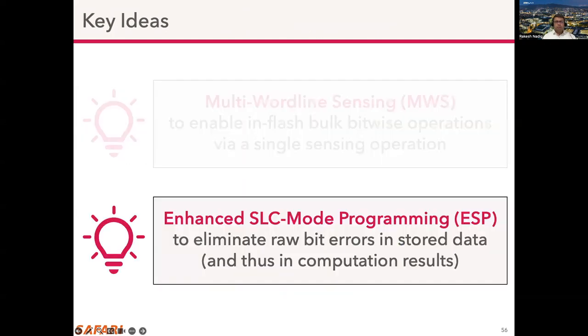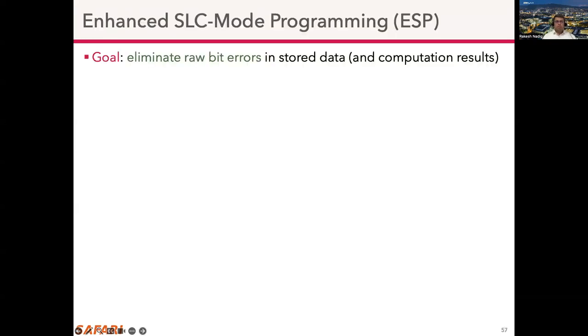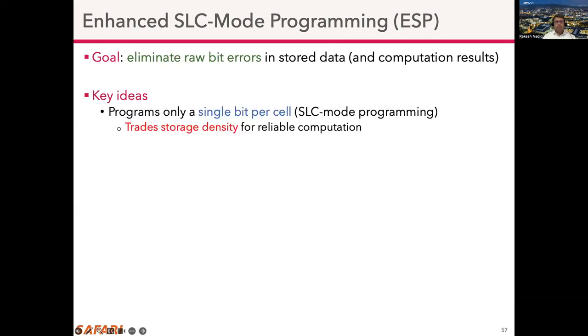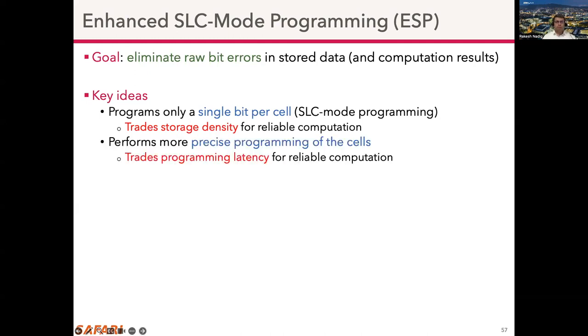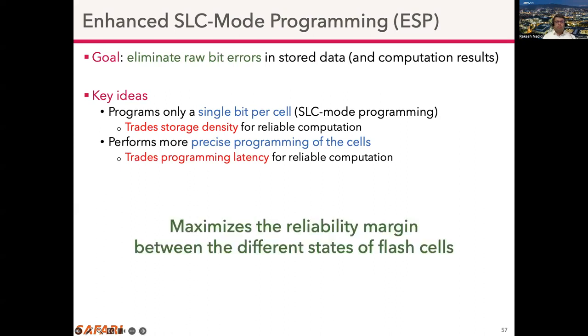So next we look at enhanced SLC mode programming, which eliminates raw bit errors in stored data. And the goal of ESP is to eliminate raw bit errors in the stored data and the computation results. And to achieve this, we program only a single bit per cell, which is similar to the SLC mode programming. And this trades storage density for reliability. And ESP also performs more precise programming of the cells, which trades programming latency for reliable computation.